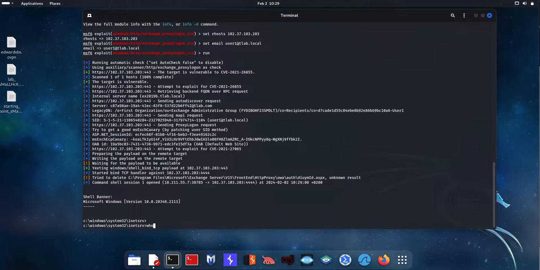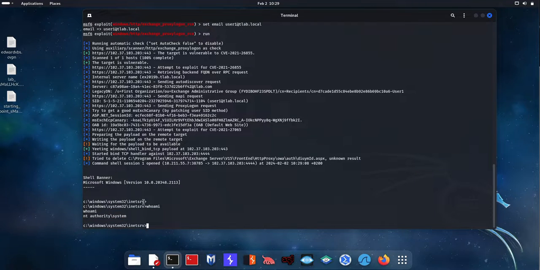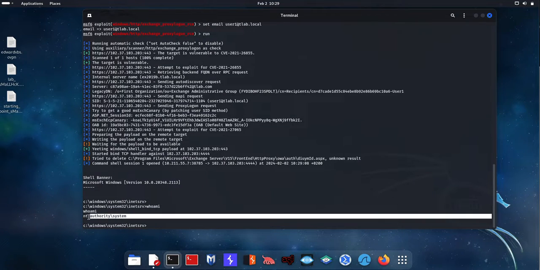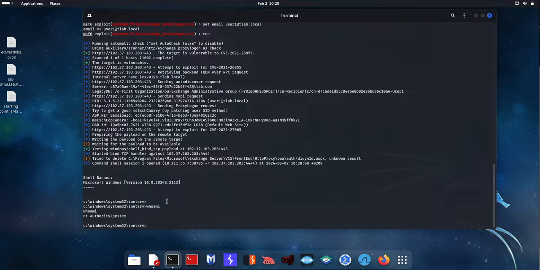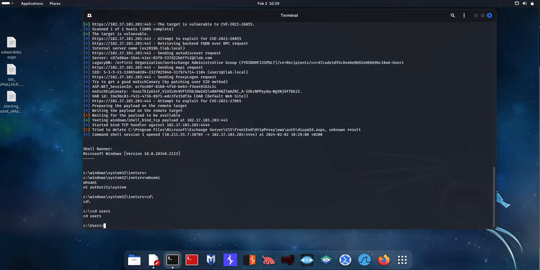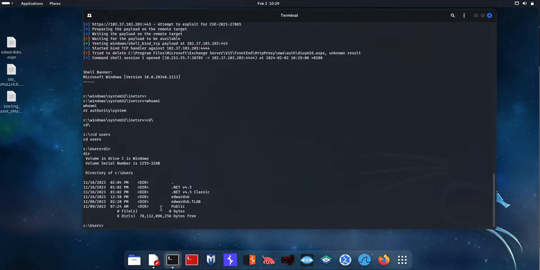So if I type in whoami, you can see I have full permission over this Exchange server, meaning I can do anything. I want to demonstrate this. I will bring my Exchange server over to show you what you're seeing on your shell versus what you're seeing on the server. So if I navigate to the users directory, you'll see that there's obviously the default public user, there's my local account and a TLab account.